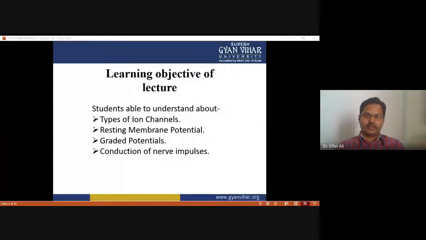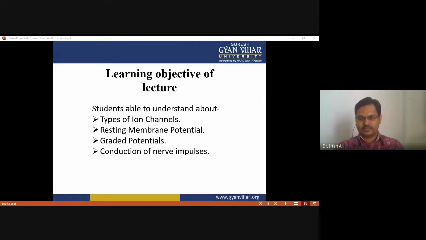These are the learning objectives of this lecture. After completing the discussion, students will be able to understand the various types of ion channels involved in the conduction of nerve impulse and the resting membrane potential, how the resting membrane potential is established in the nerve cell during the resting phase, what a graded potential is, and how the conduction of nerve impulse takes place in the neuron or nerve cell.